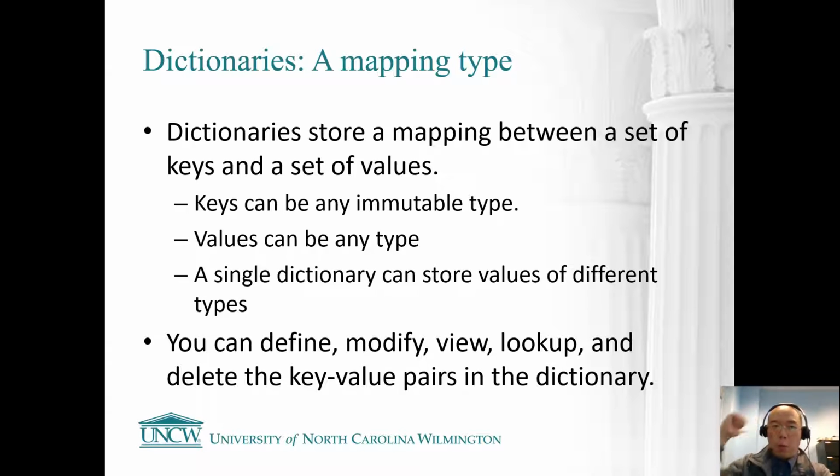So, can integers be keys in a Python dictionary? Yes or no? The answer is yes, because integers are immutable. And can strings be the keys in a dictionary? Yes, because strings are immutable. Can lists be the keys in a dictionary? The answer is no, because the keys should be immutable. However, lists are a mutable data type, right? So the list cannot be used as a key in dictionaries.